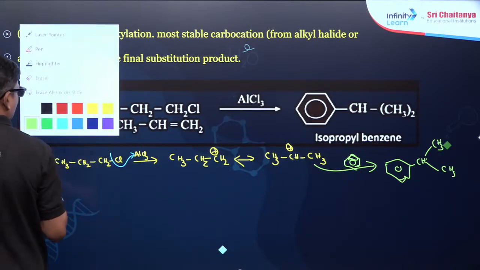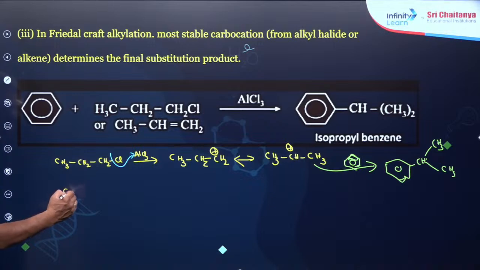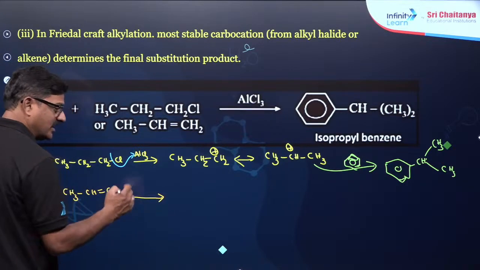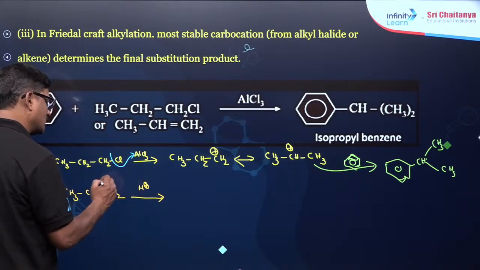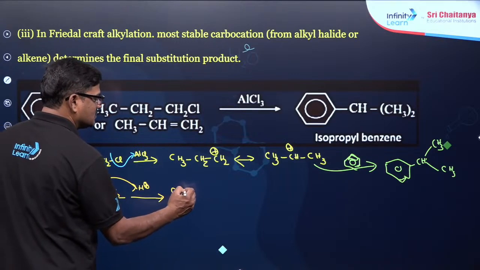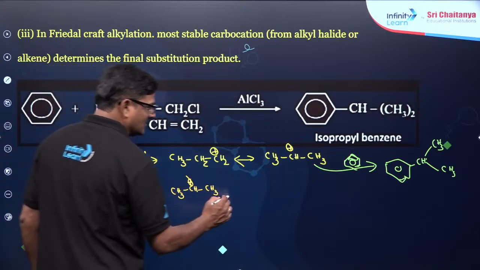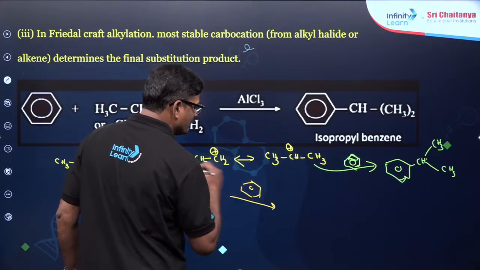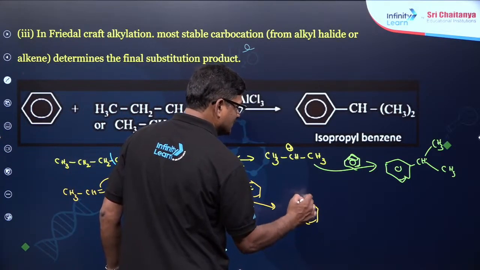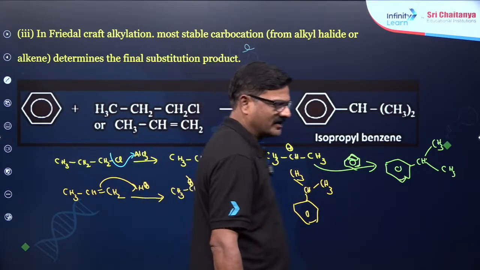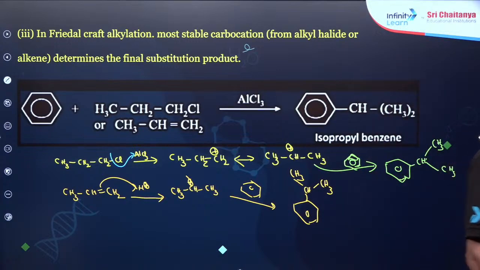Now let us see the second one. CH3, CH double bond CH2. When you use some kind of an acid like HF, it is protonated, so you are going to get CH3, CH and CH3. Are you getting or not? When it is treated with benzene, you are going to get this CH with CH3 and CH3. Are you getting or not? Clear? Same. Wonderful.